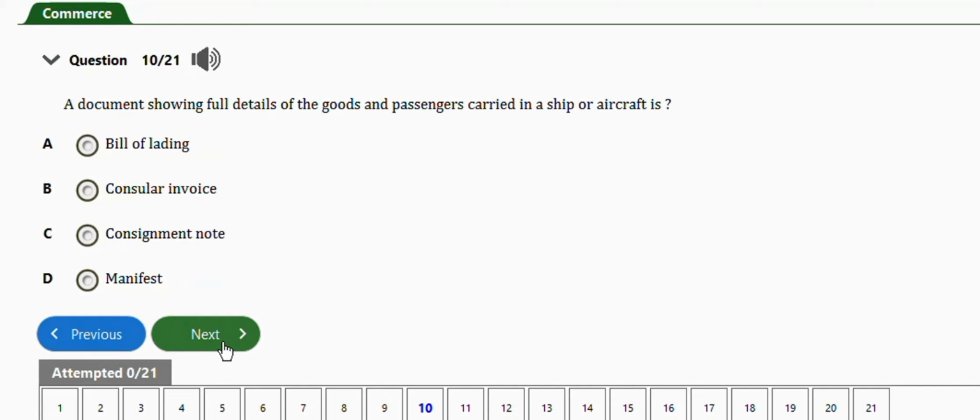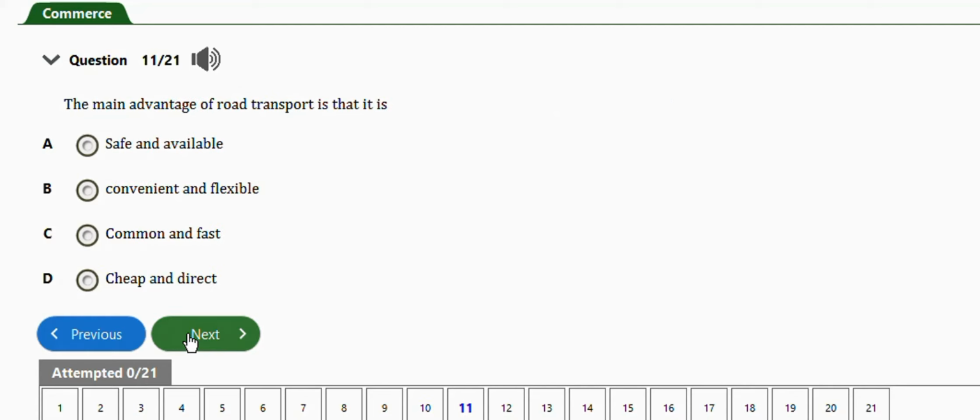Next question is one. It says a document showing full details of the goods. I think I already answered a similar question. The right answer is option D, manifest. Next question is one. It says the main advantage of road transport is that it is safe and available, convenient and flexible, common and fast, cheap, and the right answer is option B, it is convenient and flexible.